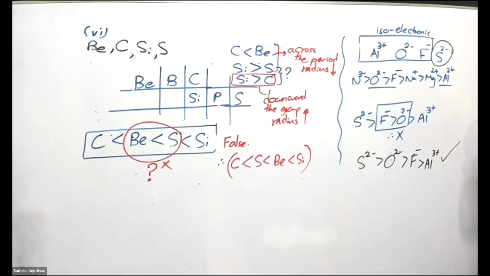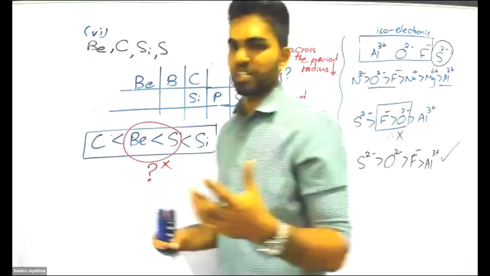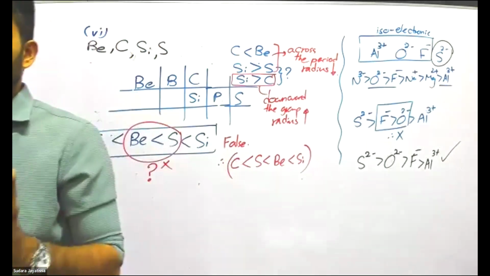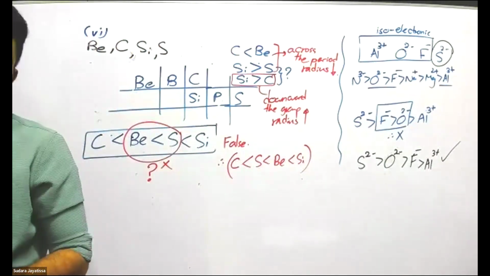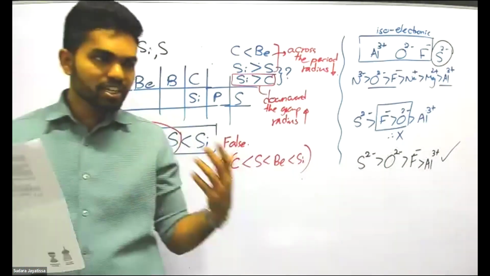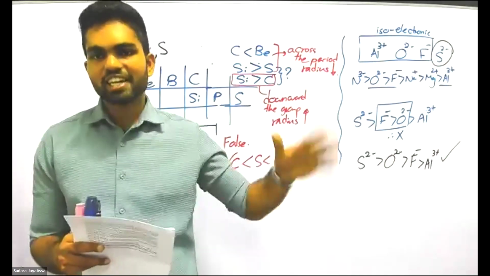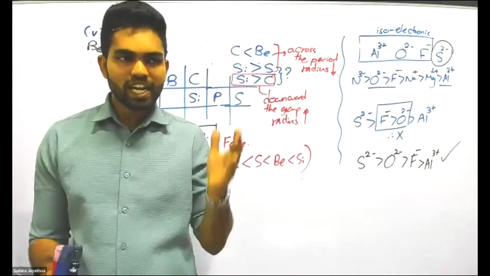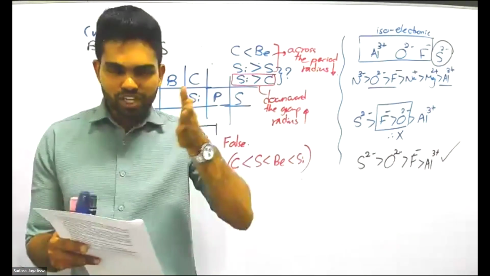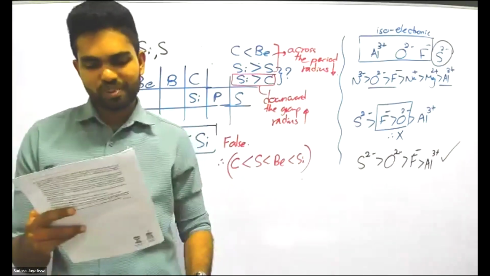So fluorine, now the question is given about fluorine. Fluorine is not such an element. Fluorine doesn't have any stable configuration, so it would like to accept the electron. When it is accepting the electron, that means it releases energy. So exothermic, negative. Remember that part, endothermic is positive. If it is exothermic, then it is negative, right?